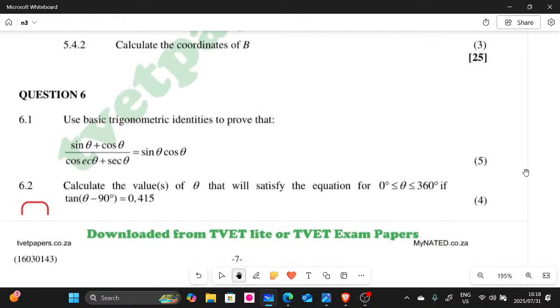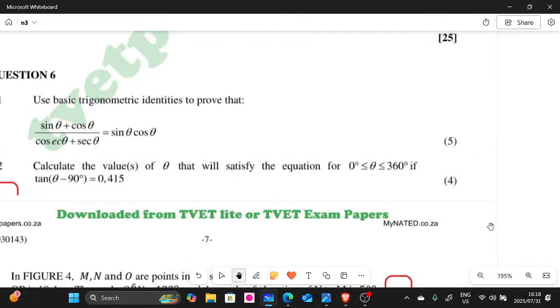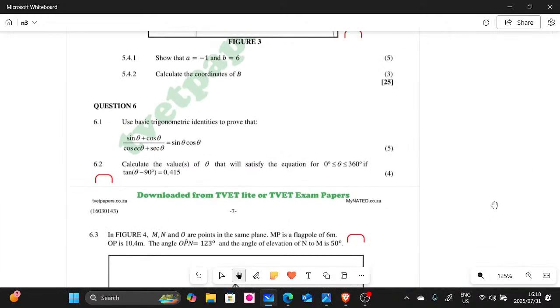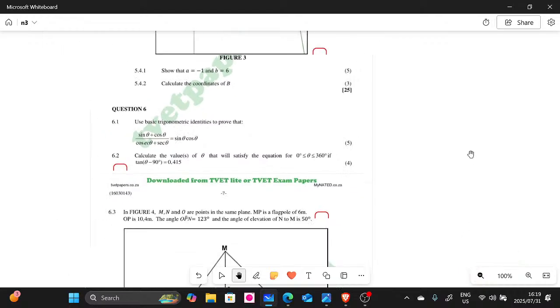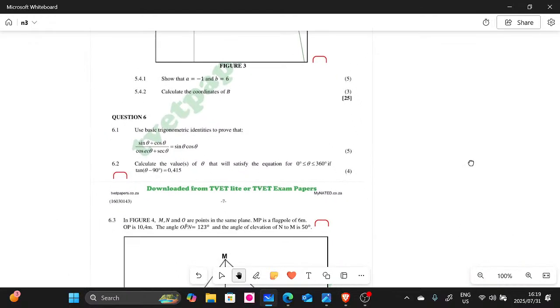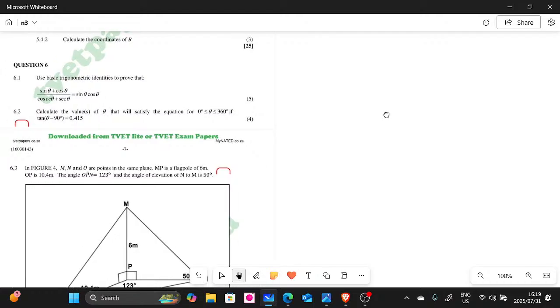Now, in question 6.1, they want us to use trigonometric identities to prove that the right hand side is the same as the left hand side. I'm going to write it on the side there. So we have the following. These are identities, guys. I hope you are able to see.